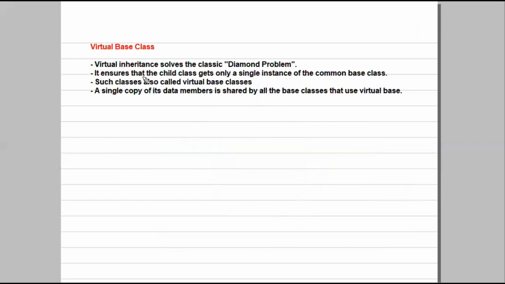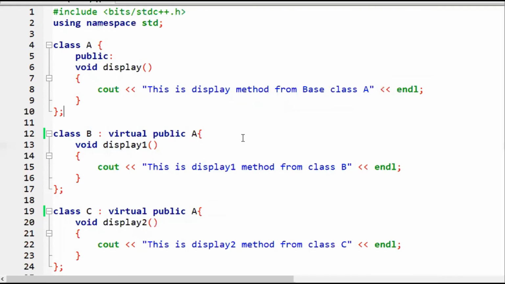It ensures that the child class gets only a single instance of the common base class. Such classes are also called virtual base classes. A single copy of its data member is shared by all the base classes that use virtual base class. This is a very important point: all base classes that use virtual base class. That is the important thing.